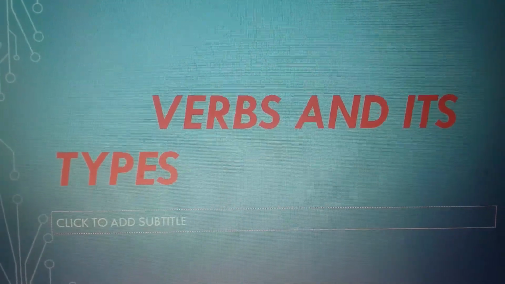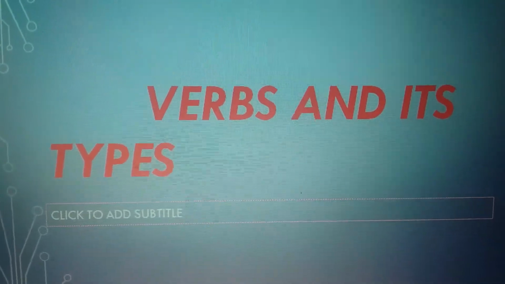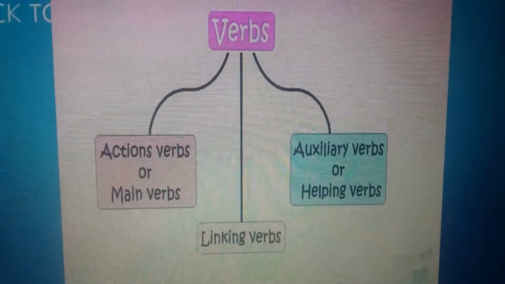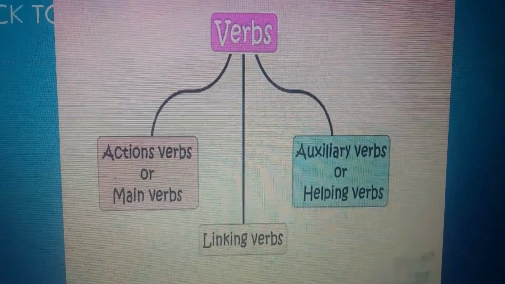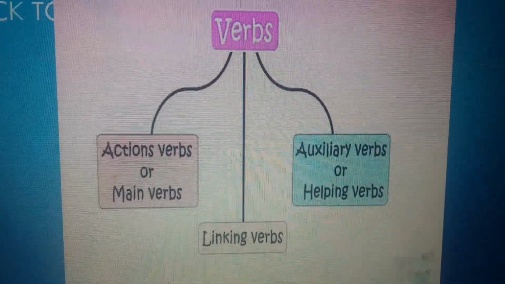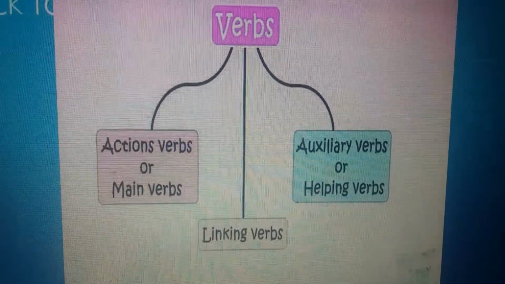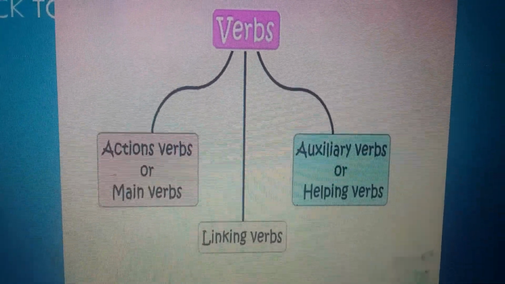Hello students. Today we will continue our previous chapter, verbs and its types. In our previous chapter we discussed about verbs. There are three kinds of verbs: action verbs or main verbs, linking verbs, auxiliary or helping verbs. Today we will discuss about linking verbs and auxiliary verbs or helping verbs.